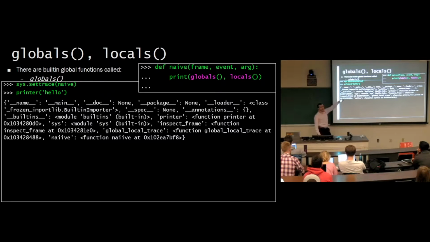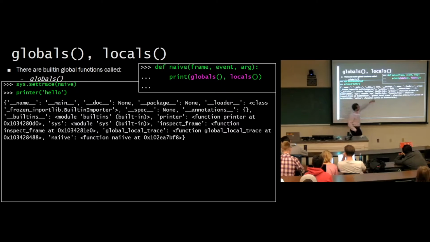So does this look familiar? Anybody seen a dictionary like this before? This is all the global variables. When you're writing a Python program, who's said if name equals main, right? That's name. Name is a global variable, and here it is. Name is main. Cool. We've got some documentation, some package. These are global variables that are always present in Python. We've got the module of built-ins. Built-in methods are always globally present.